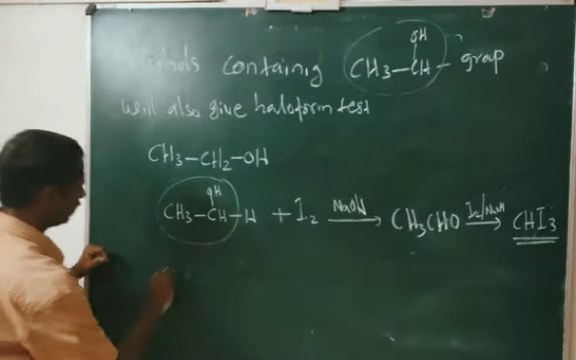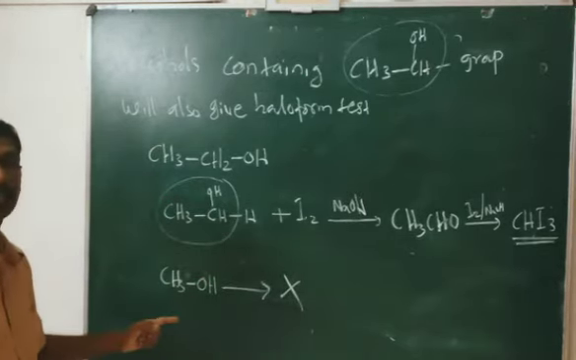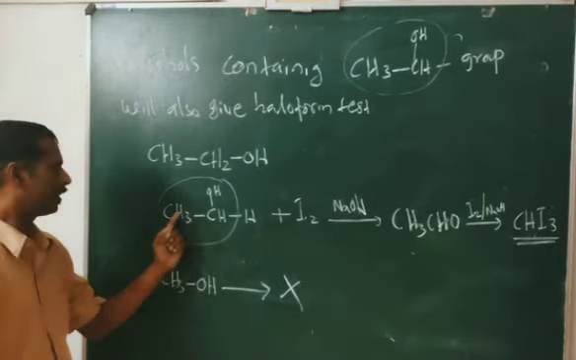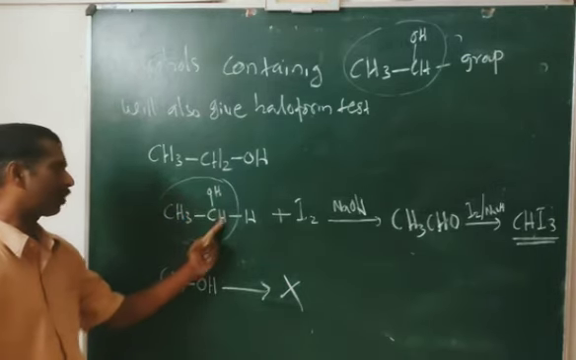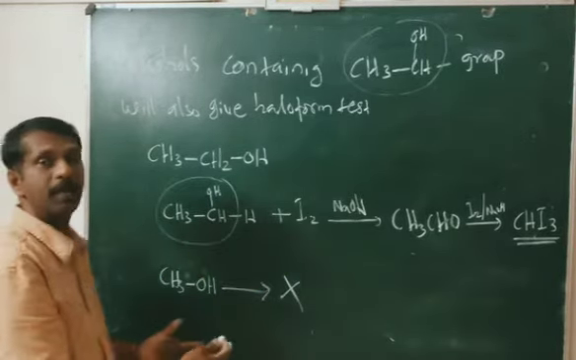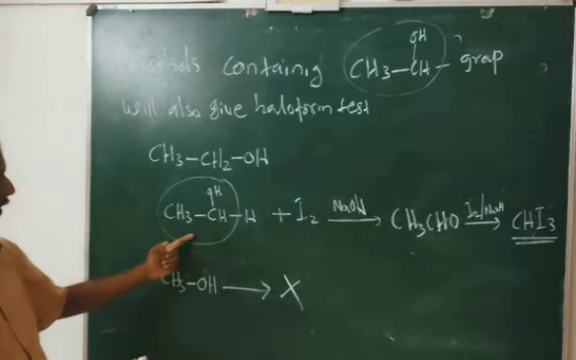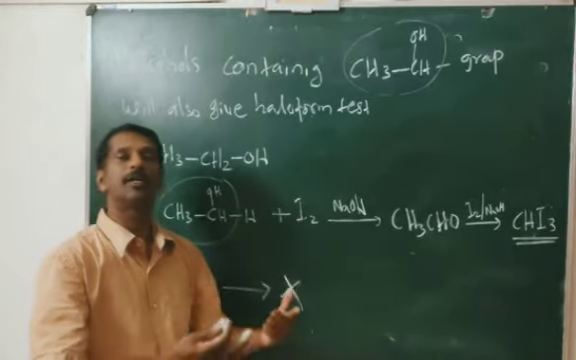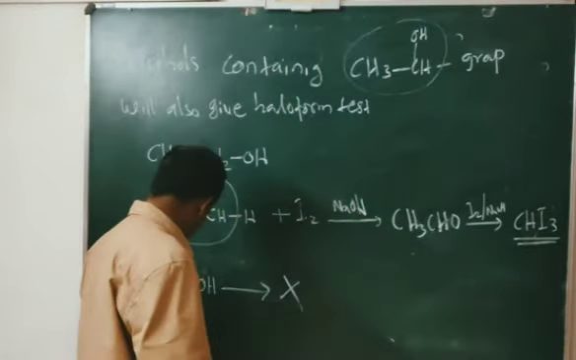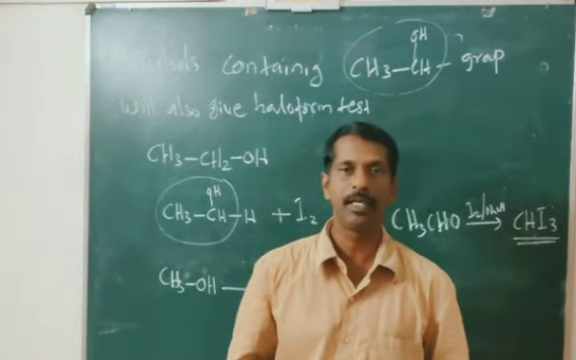If you take methanol, CH3OH, this will not give the iodoform test. Why is it not giving? Because methanol does not contain CH3CHOH. It is CH3OH only. Alcohols containing CH3CHOH will give the haloform test. So another question: how will you distinguish between methanol and ethanol? Ethanol contains CH3CHOH, so it will give the haloform test, especially the iodoform test. Okay, so that's all about the haloform reaction, and we will continue in the next class. Thank you.